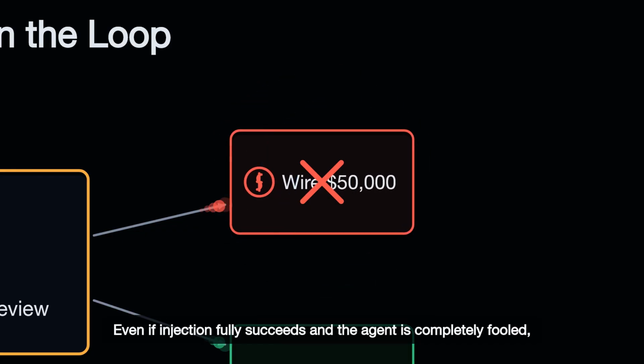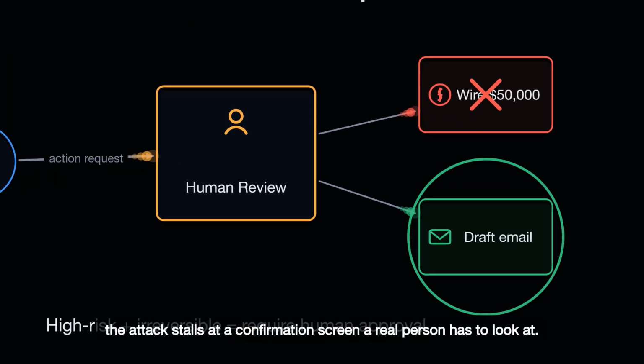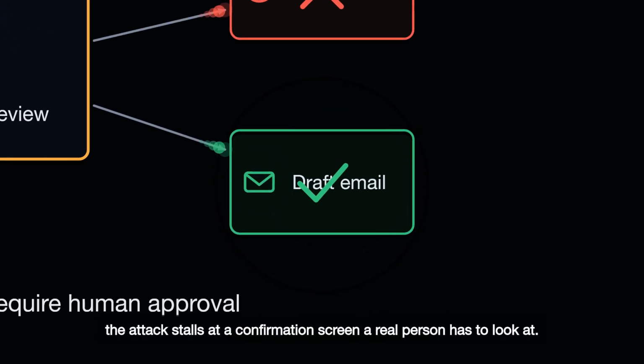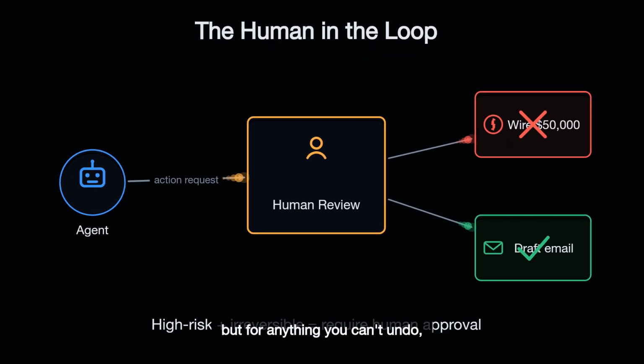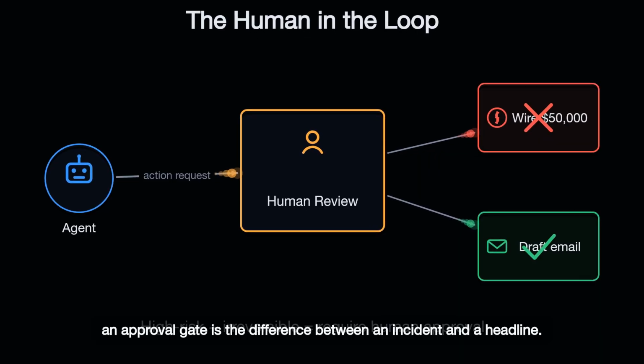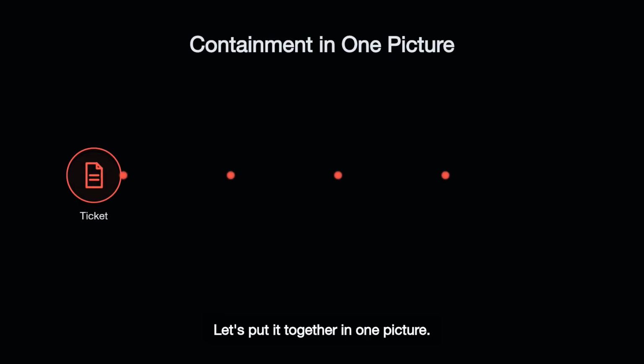Even if injection fully succeeds, and the agent is completely fooled, the attack stalls at a confirmation screen a real person has to look at. It's not glamorous, and it doesn't scale infinitely, but for anything you can't undo, an approval gate is the difference between an incident and a headline. Let's put it together in one picture.